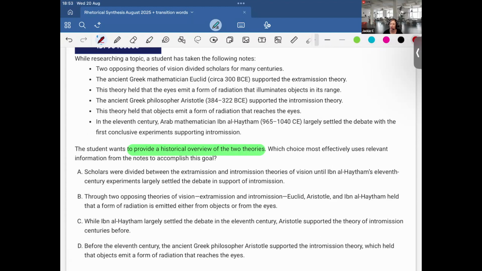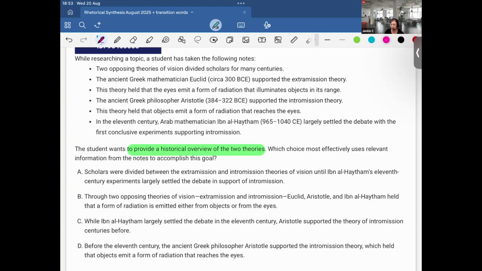So we have, while researching the topic, a student is taking the following notes. Two opposing theories of vision divided scholars for many centuries. The ancient Greek mathematician Euclid supported the extramission theory. This theory held that eyes emit a form of radiation that illuminates objects in its range. The ancient Greek philosopher Aristotle supported the intromission theory. This theory held that objects emit a form of radiation that reaches the eyes. In the 11th century, Arab mathematician Ibn al-Haytham largely settled the debate with the first conclusive experiment supporting intromission.